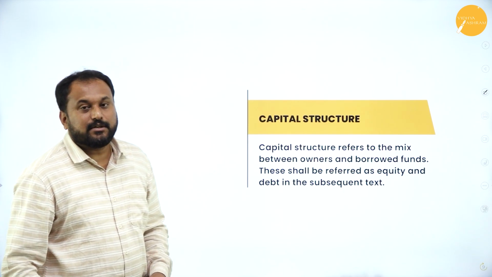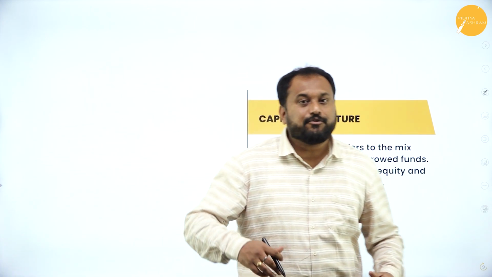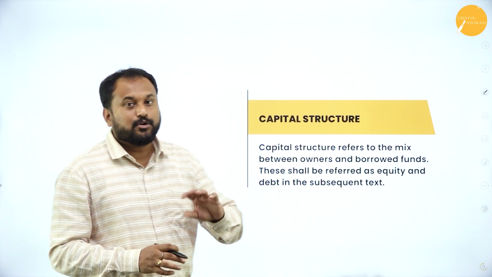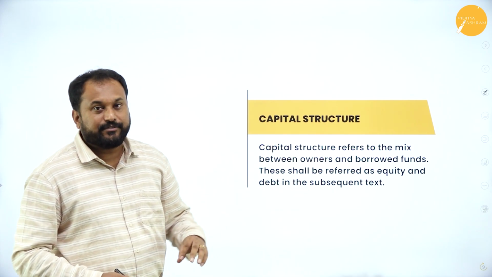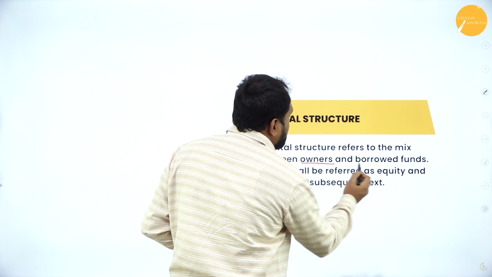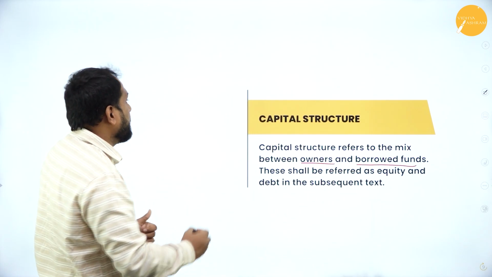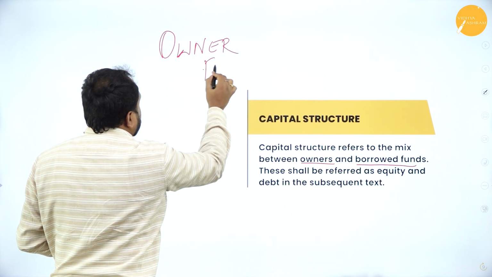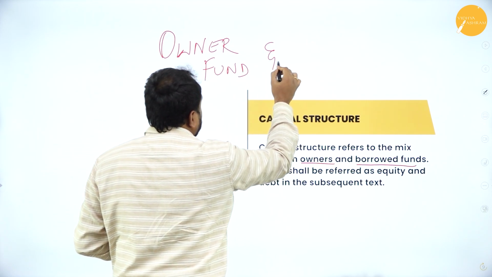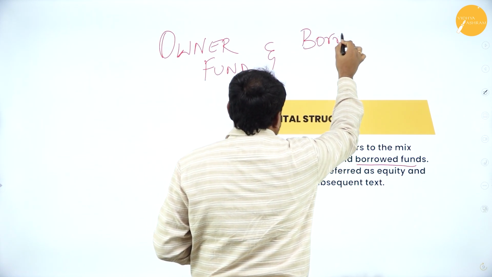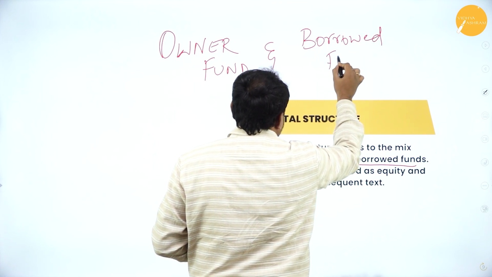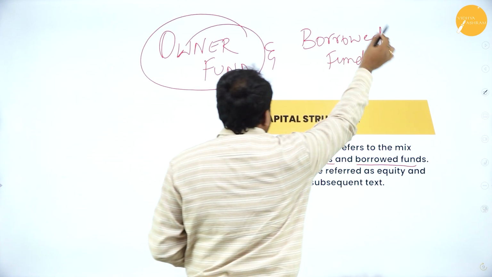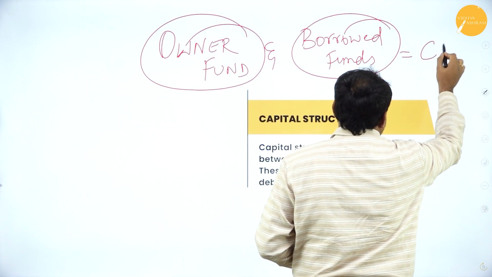Next is capital structure. What exactly happens in capital structure? How will we structure our money, our capital, and then we'll go with it. The capital structure refers to the mix between owners and borrowed funds. So we have something called the owners fund, and we have borrowed funds. So this mixture is there, right? The owners fund and the borrowed fund, that is your capital structure.